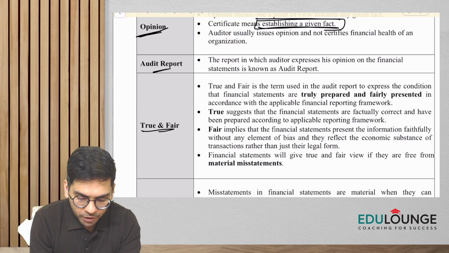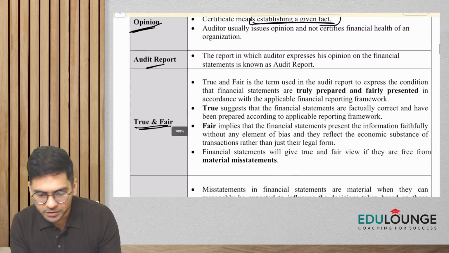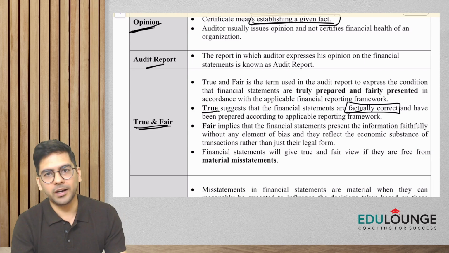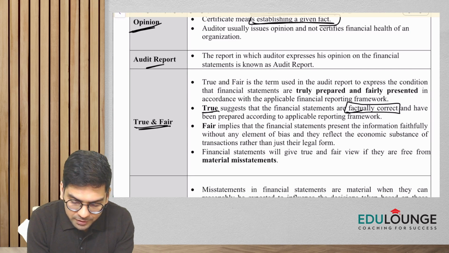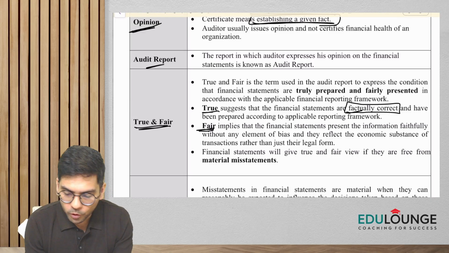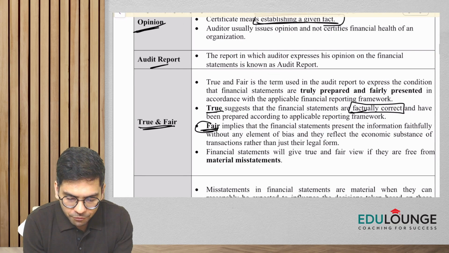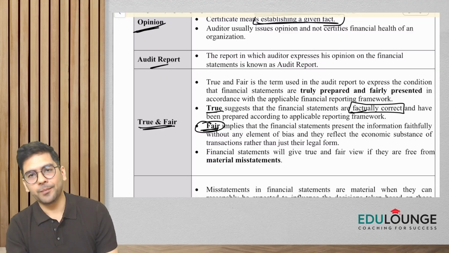Now, what does true and fair view mean? In very simple words, guys, true means that the financial statements are factually correct. And fair is more with respect to presentation. So I can say the information is fairly presented, true and fair.